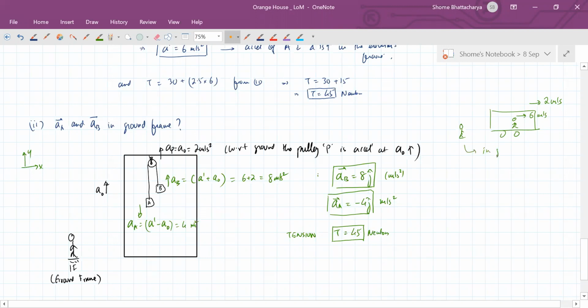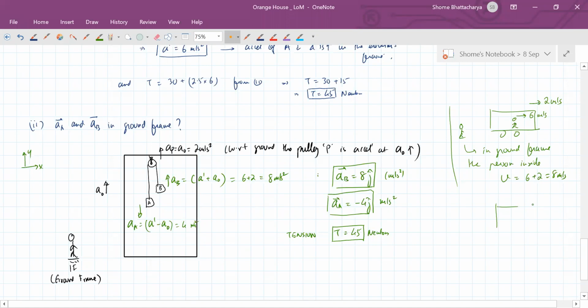The person inside has a velocity of 6 plus 2, or 8 meters per second, because with respect to the bus he is going at 6 meters per second.